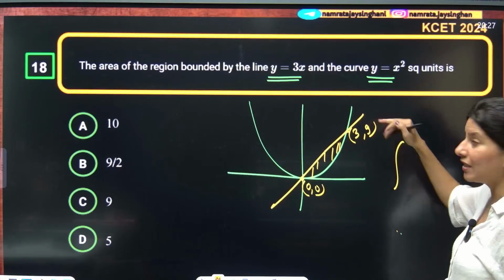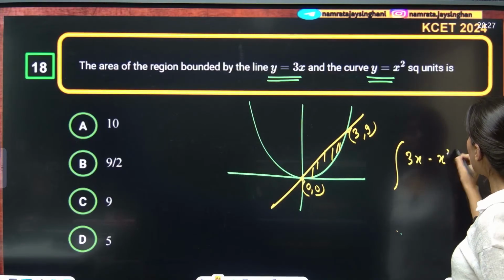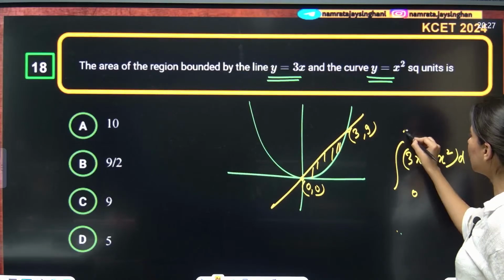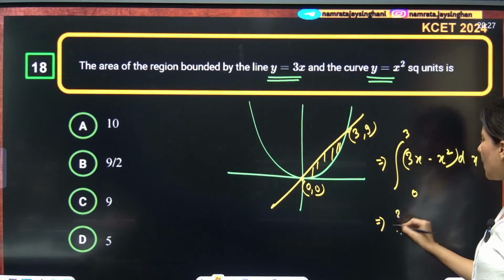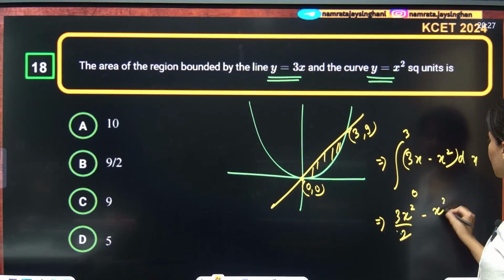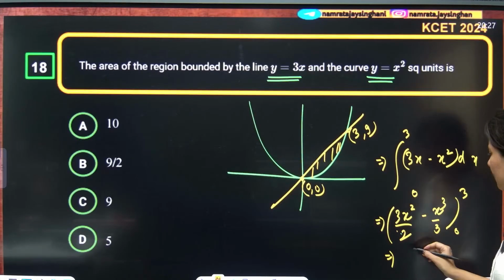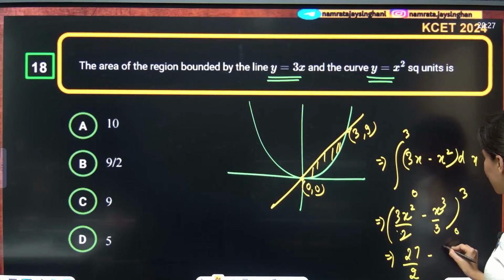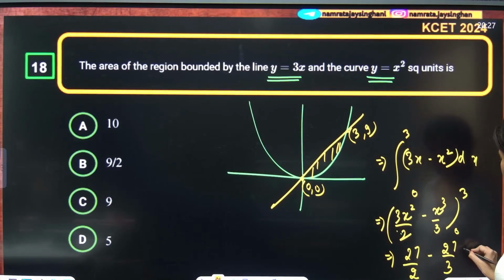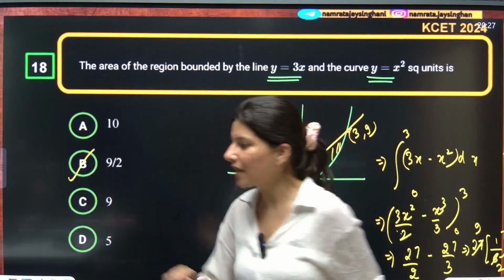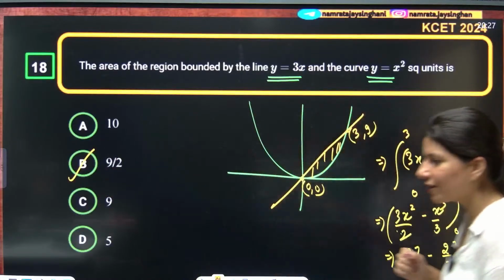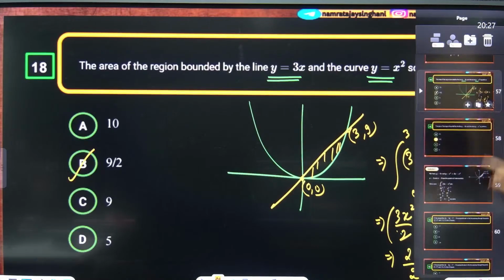Integration of upper curve, which is the line actually: 3x minus x square dx from 0 to 3. Integrate: 3x square by 2 minus x cube by 3, from 0 to 3. Correct? If you put 3 over here, this is going to give you 27 by 2 minus 27 by 3. If you take 27 common, 1 by 2 minus 1 by 3 will be 1 by 6. 3 2s are 3, 9s are 27, so 9 by 2. Where is 9 by 2? Option B, absolutely right. Yes, you guys are giving me the answers as well. Alrighty. Okay, the next question.